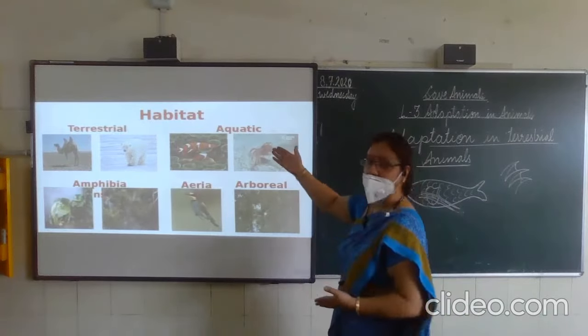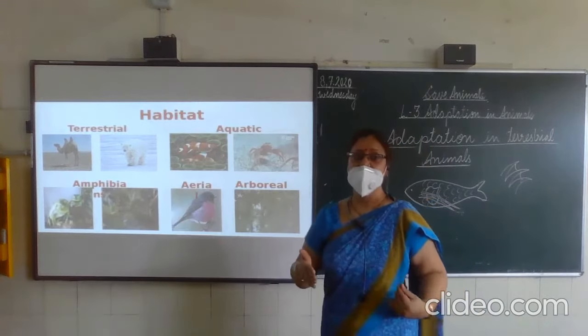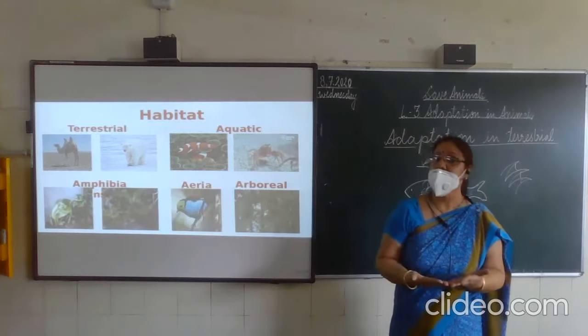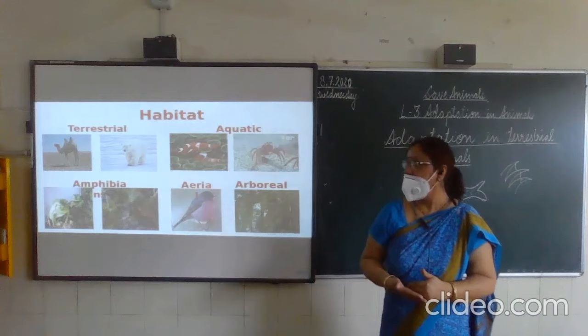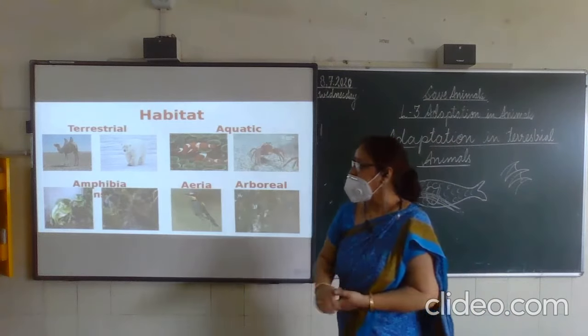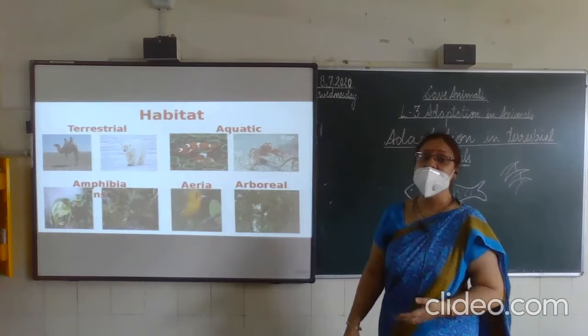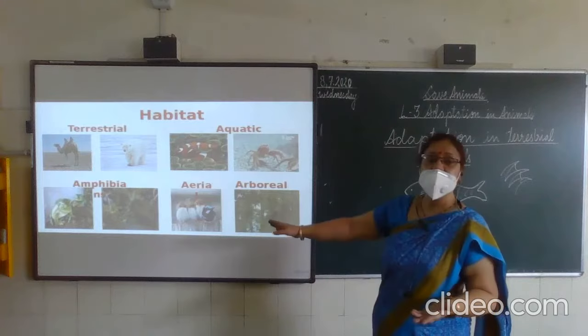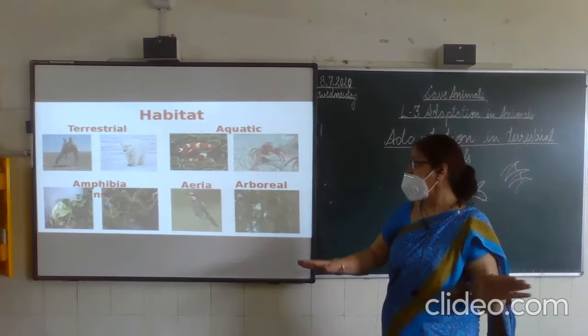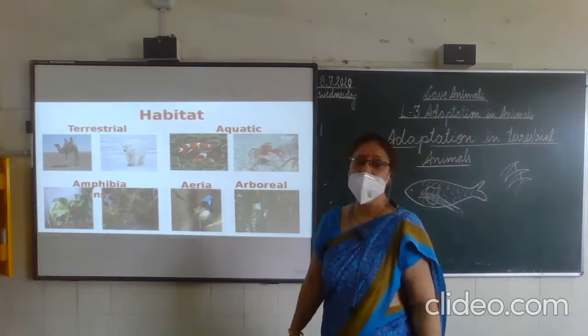Aquatic means water animals, or for plants, the plants grown in water are known as aquatic plants. Then amphibians live on land as well as in water, aerial live in the air, arboreal live on trees.